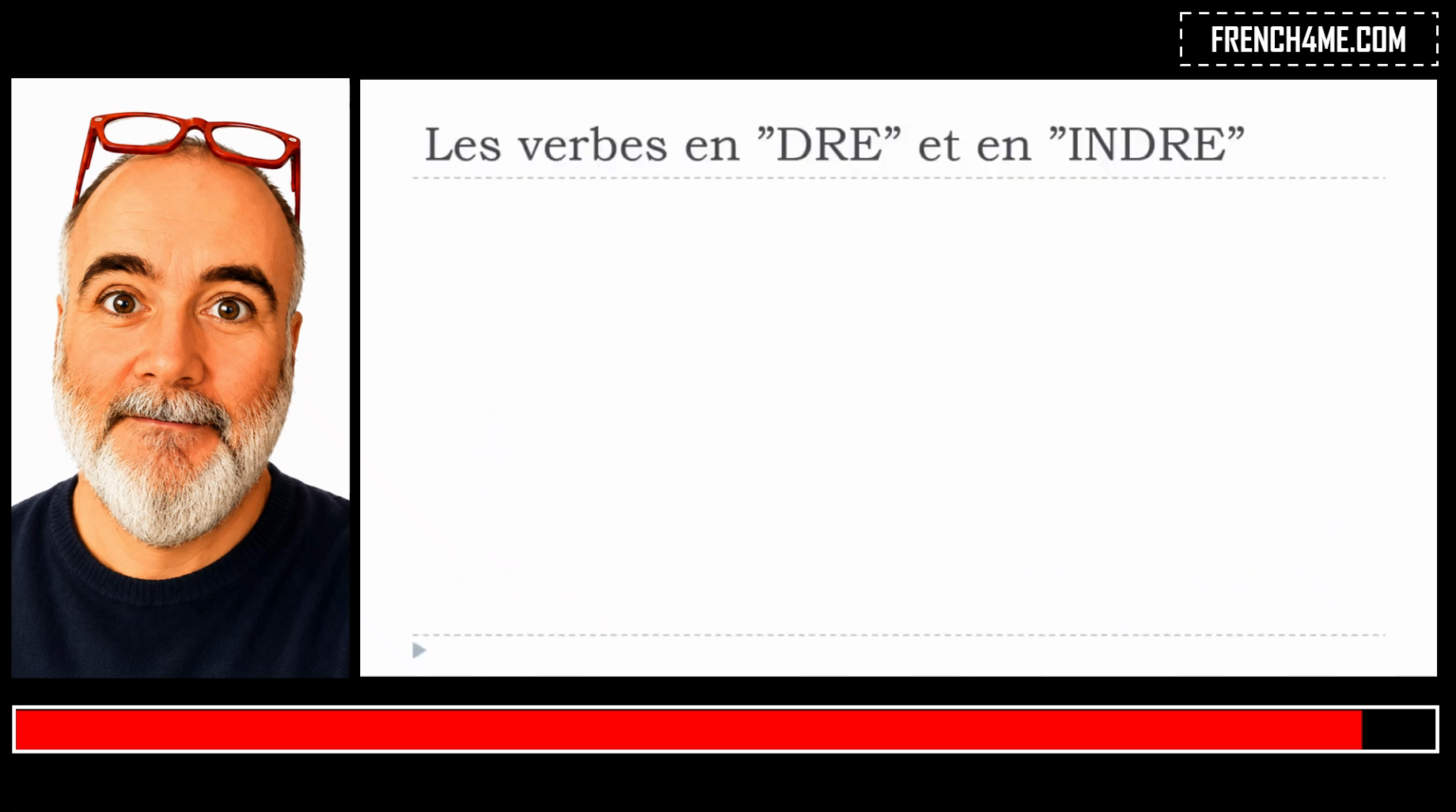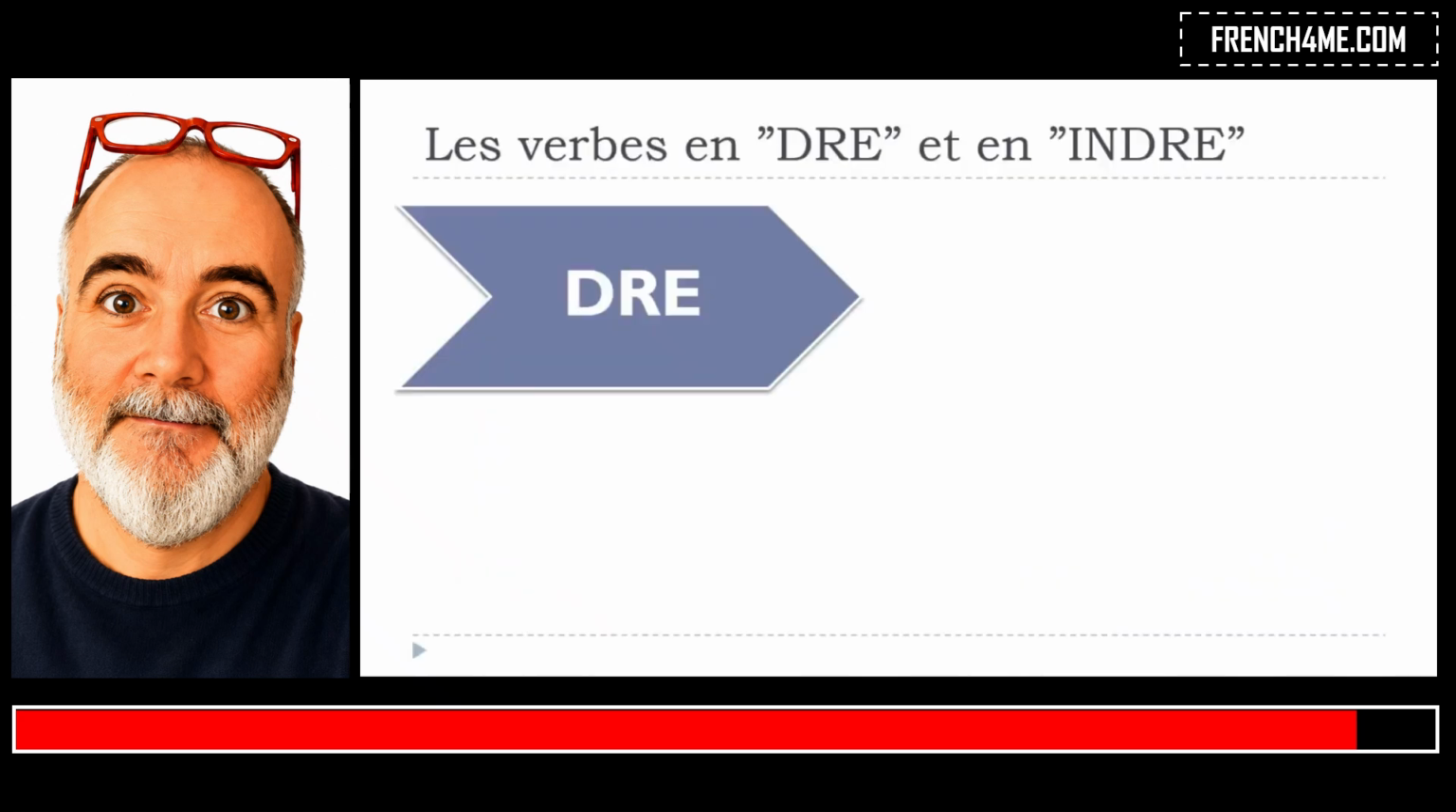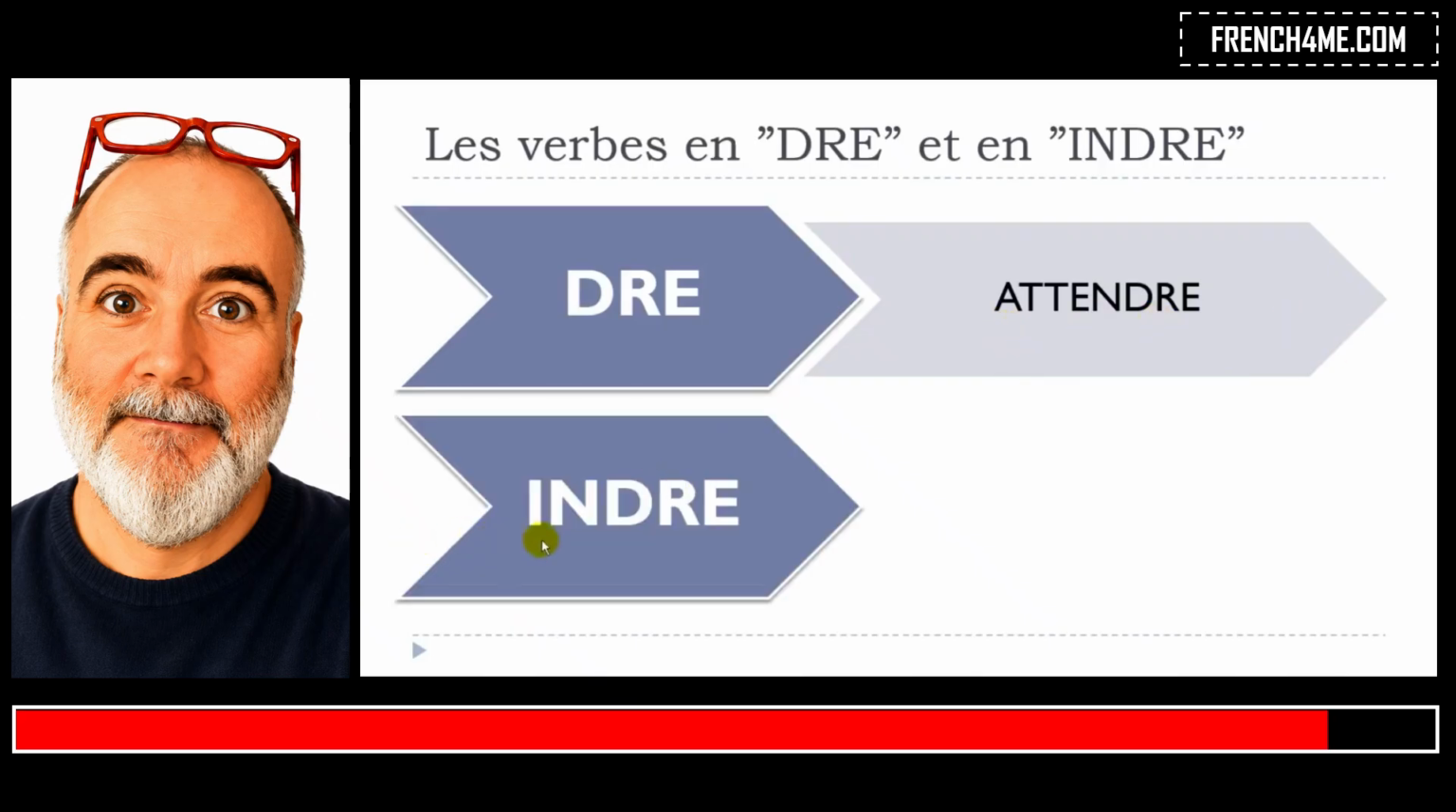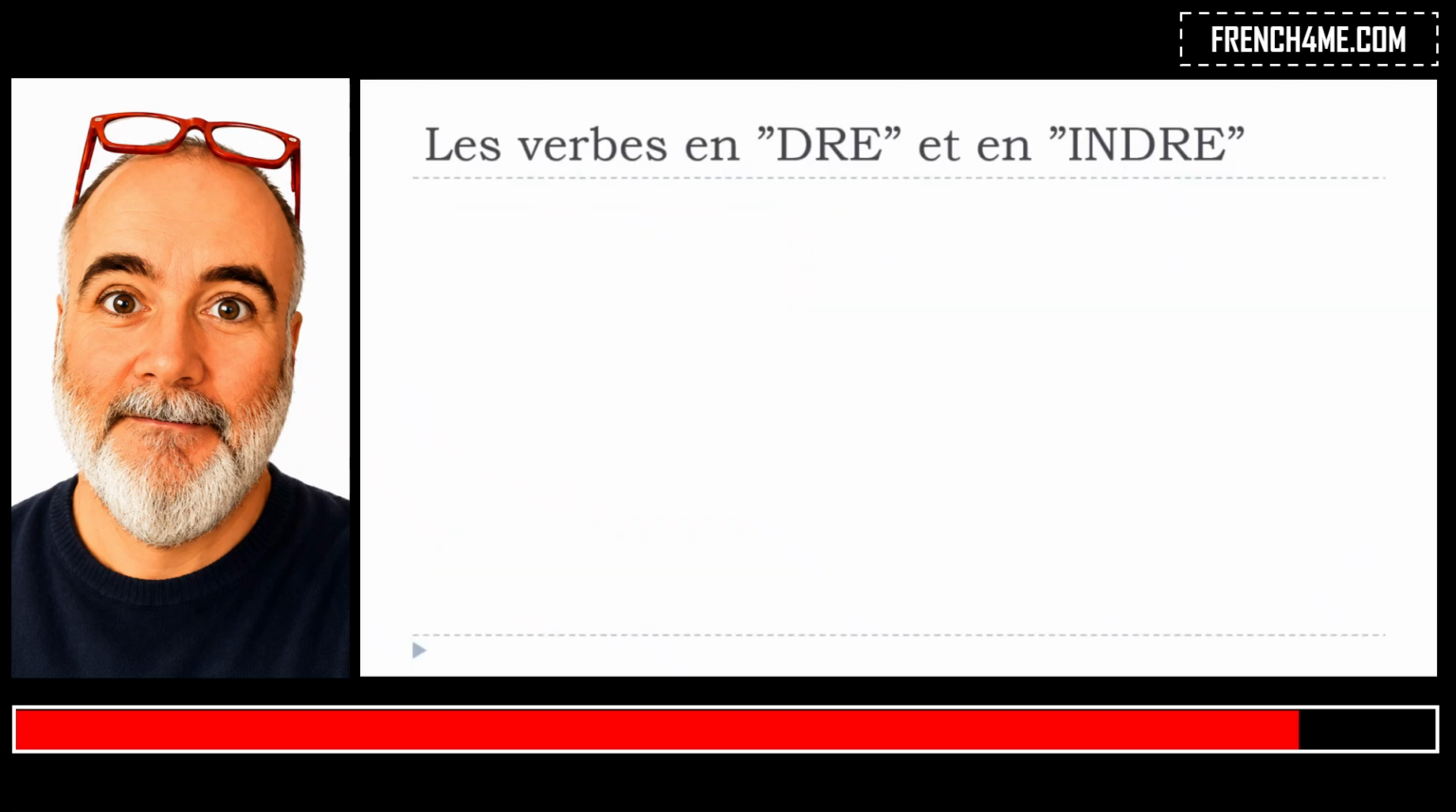Okay, so let's start. For the first group, I thought it might be interesting to take a quite common verb, attendre, which means to wait. And for the second group, the INDRE group, we'll see the verb craindre. Craindre is to fear. So attendre and then craindre. Let's start with attendre.